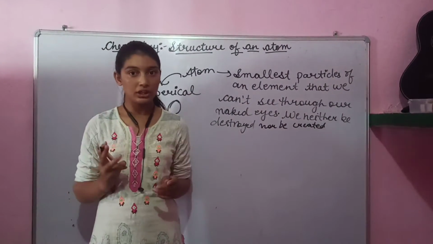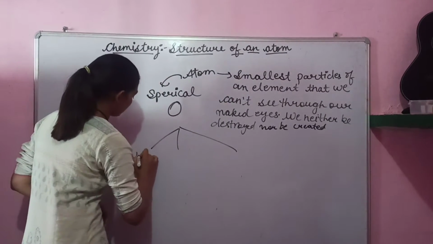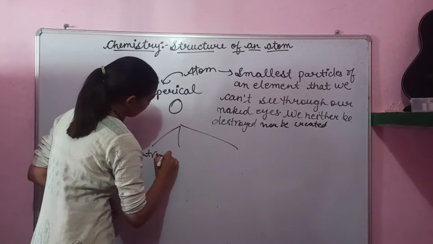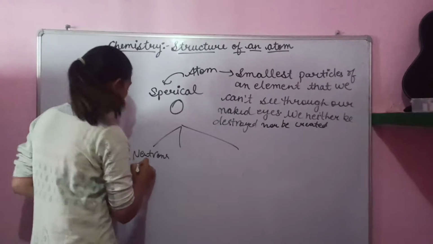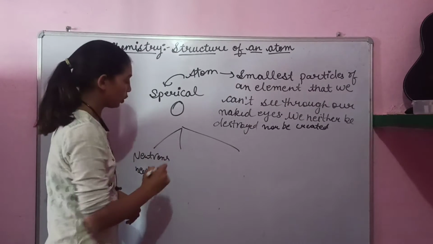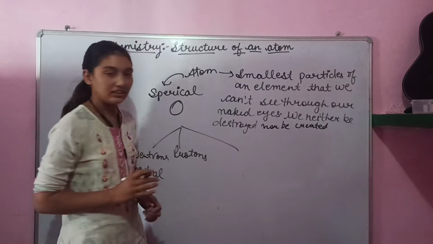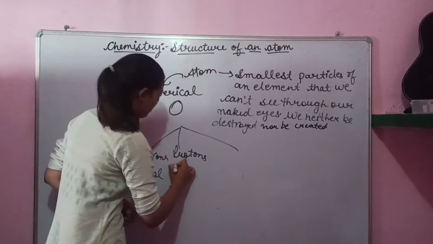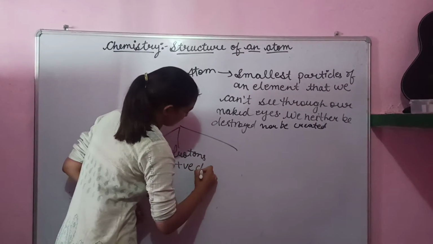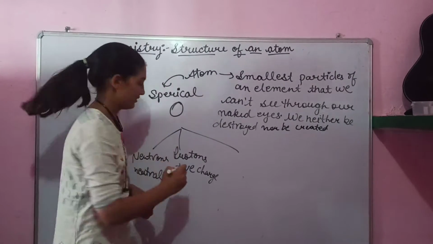An atom is divided into three parts. Neutrons have no charge, they are neutral. Protons contain positive charge, also known as canal rays.